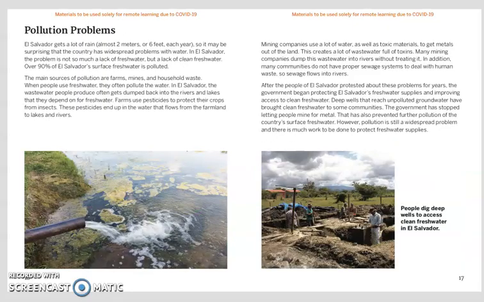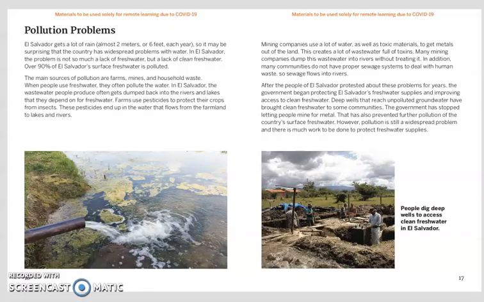Pollution problems. El Salvador gets a lot of rain, almost 2 meters or 6 feet each year, so it may be surprising that the country has widespread problems with water. In El Salvador, the problem is not so much a lack of fresh water, but a lack of clean fresh water. Over 90% of El Salvador's surface freshwater is polluted. The main sources of pollution are farms, mines, and household waste. When people use fresh water, they often pollute the water. In El Salvador, the wastewater people produce often gets dumped back into the rivers and lakes that they depend on for fresh water.